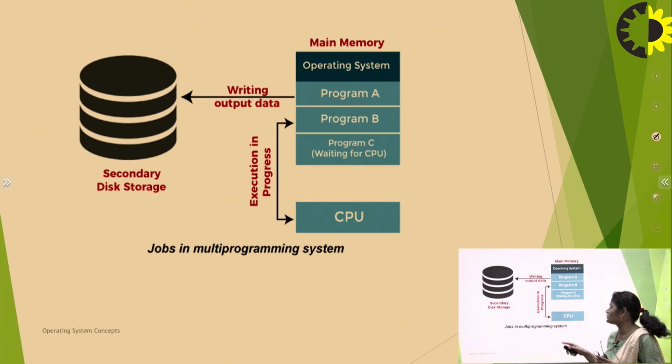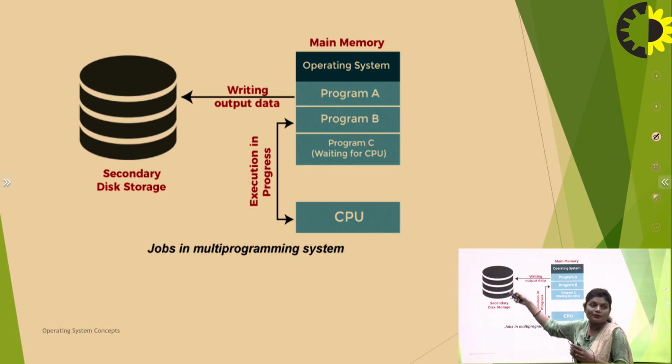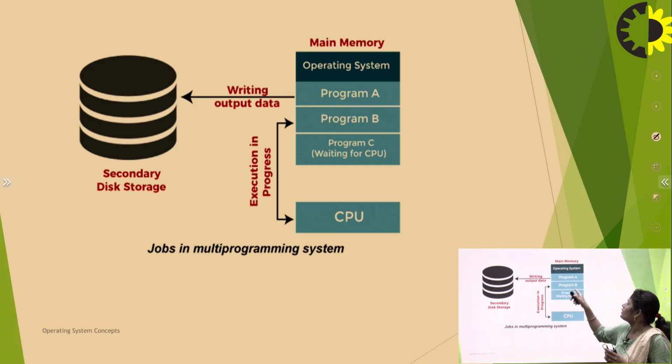Here is the diagram of a multi-programming operating system. Suppose program A, program B and program C are in our main memory, and program A is executing. If program A wants some input output, or wants to read any files, it searches in the secondary disk storage, and at that time the CPU is allocated to program B. Program B executes on the CPU, and the other program is still waiting for the CPU. So in a multi-programming operating system, multiple programs run simultaneously, and the CPU is busy all the time.